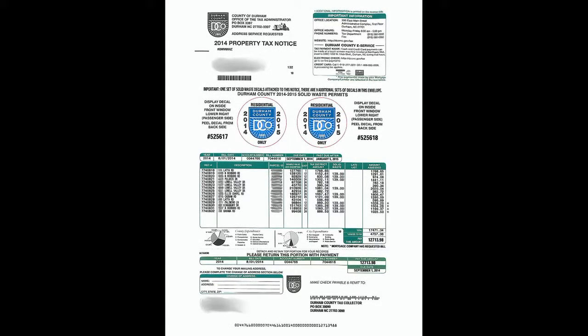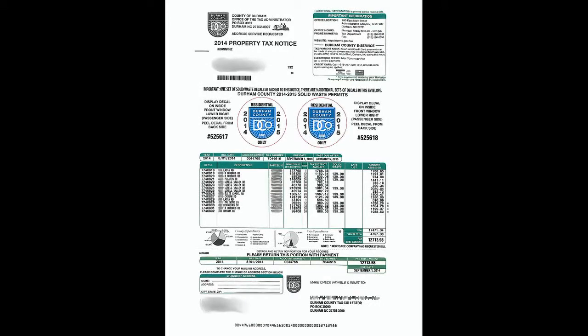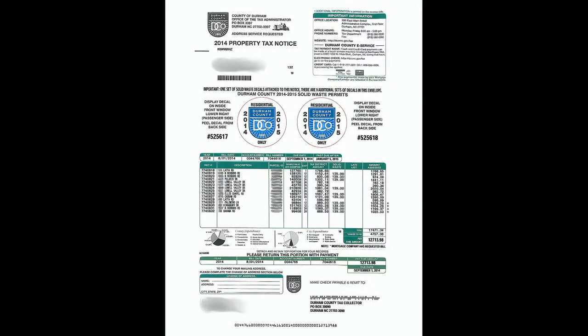The other difference on this bill is the asterisk next to the last four amounts in the amount assessed column. These asterisks denote that your lender has requested a copy of the bill for these pieces of property. You can see on the bill where the note "Mortgage Company has requested bill" has been added. The total of these four amounts has been put in the lender to pay box and subtracted from the total tax due, with the remainder being the responsibility of the taxpayer. If you feel the amount the lender has agreed to pay is in error, or if there are no asterisks where you believe there should be, please contact your lending company.